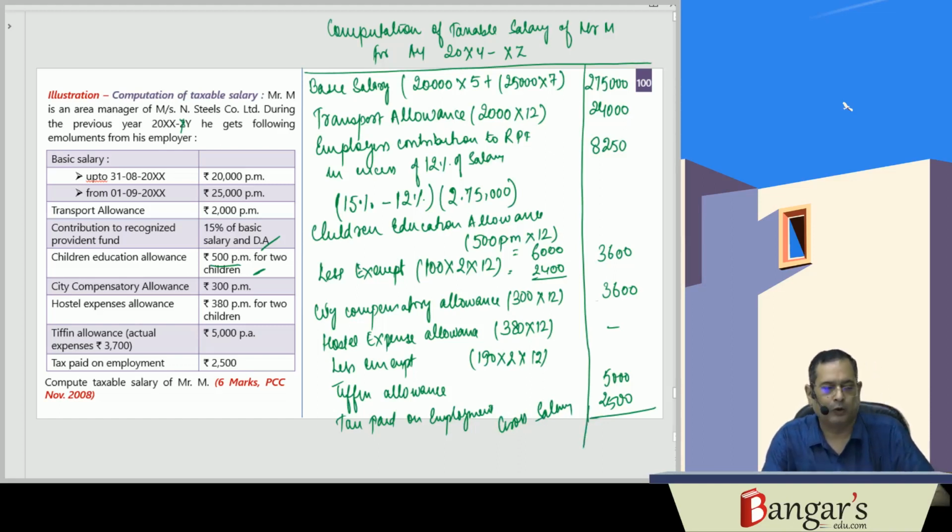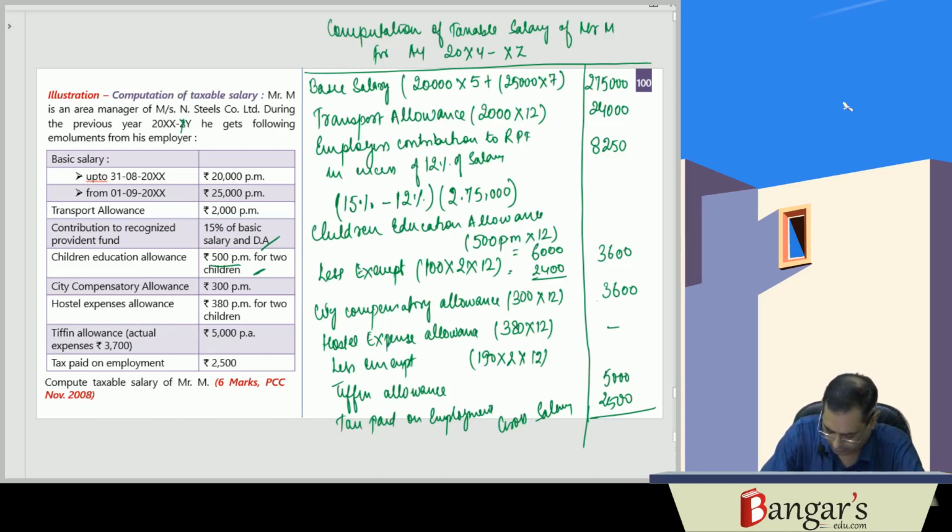We will be calculating now the gross salary: 2,75,000 plus 24,000 is transport allowance, 8,250 is employer's contribution to recognized provident fund, 3,600 is children education allowance, 3,600 is CCA, 5,000 is the tiffin allowance, and 2,500 is the tax paid on employment.